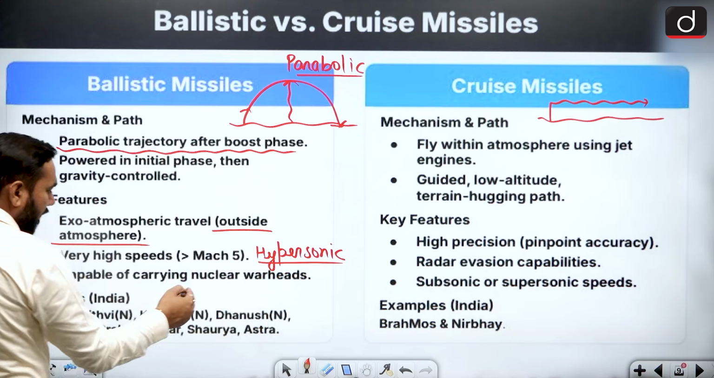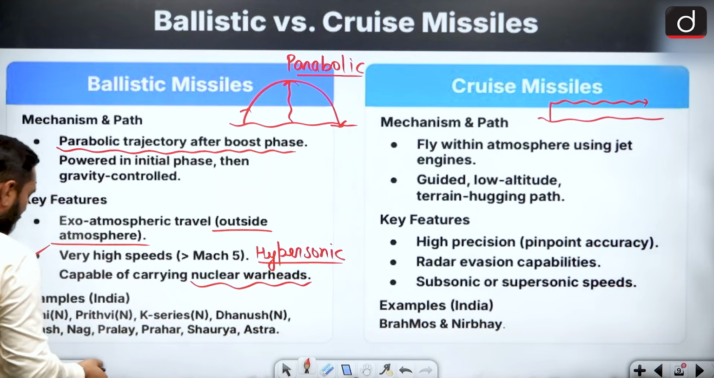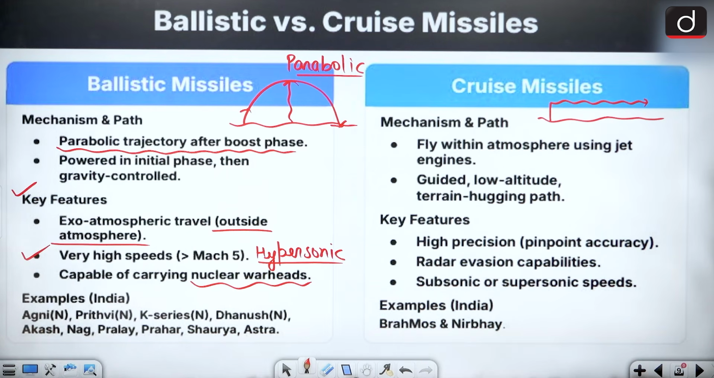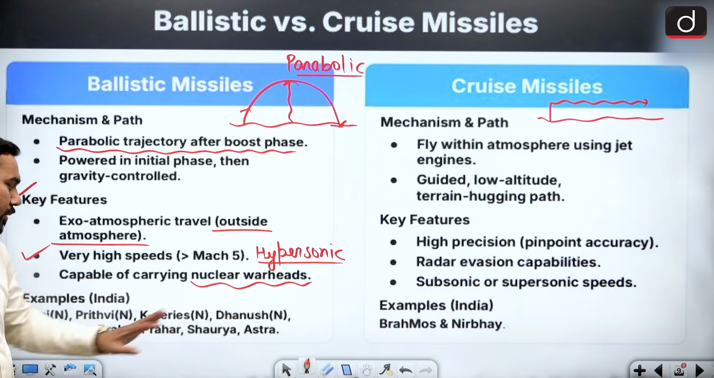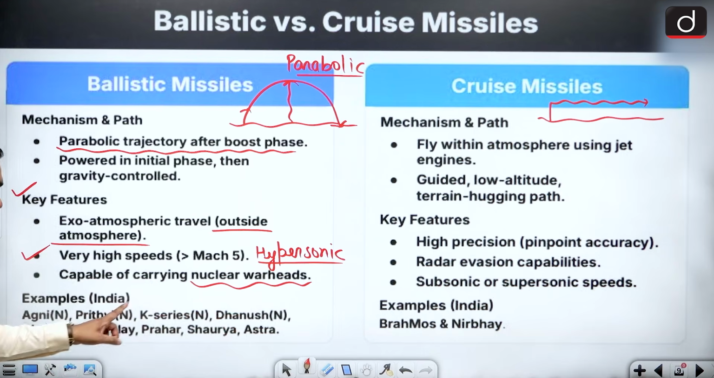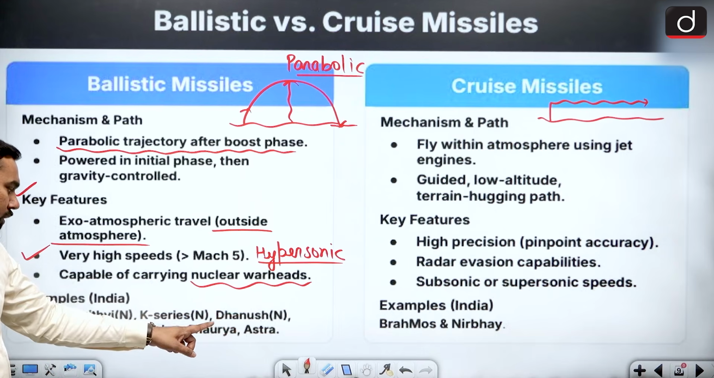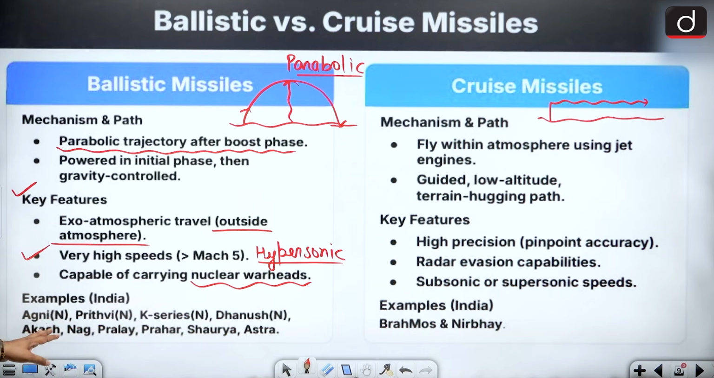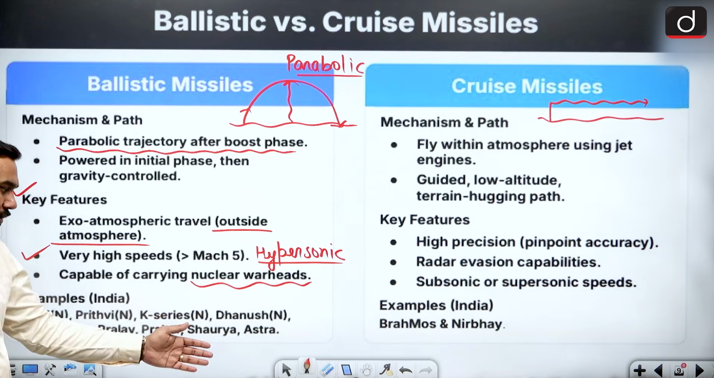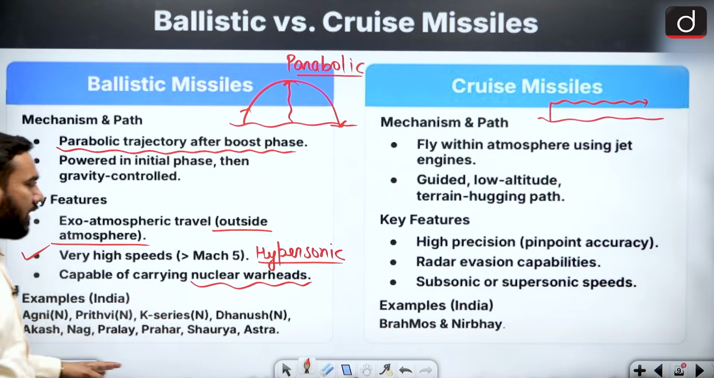It is capable of carrying a nuclear warhead. What are the examples? India has a large variety of ballistic missiles. First are Prithvi, Agni, and the K series missiles, basically the Kalam series. And these can carry nuclear weapons. So Agni, Prithvi, K series and Dhanush missiles are basically nuclear-capable, but we also have Akash, Nag, Pralay, Prahar, Shaurya, Astra, many types of ballistic missiles.